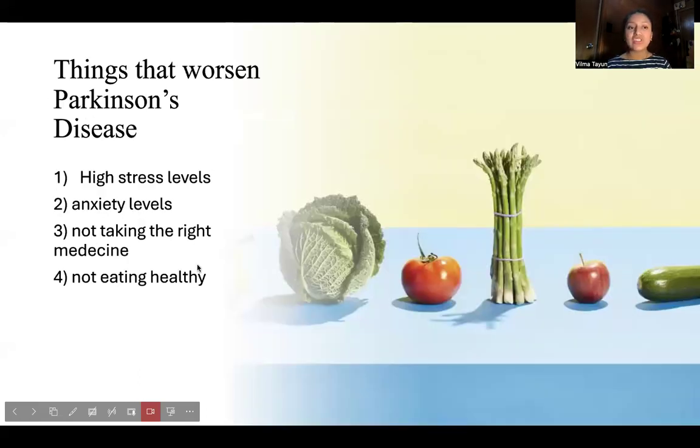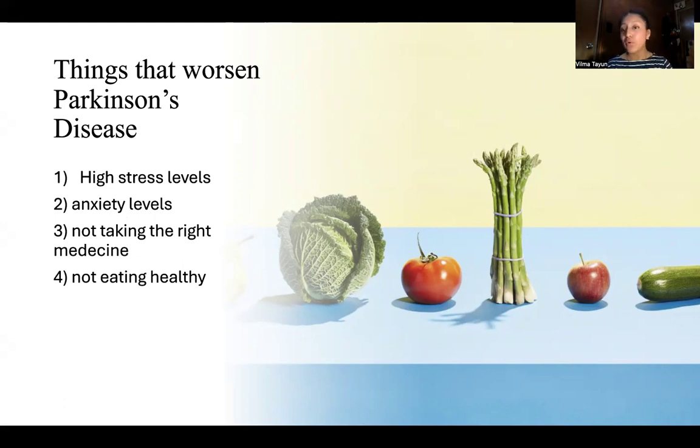Things that make Parkinson's disease worse. The first thing is having high stress levels. When you know that you are sick with this disease, you're going to get mad, you're going to get tired, you're going to be asking yourself a lot of questions and looking for the answer. But just try to remember to be calm. I know it's hard, but try not to stress yourself a lot, because this is not good. Another thing could also be excitement.